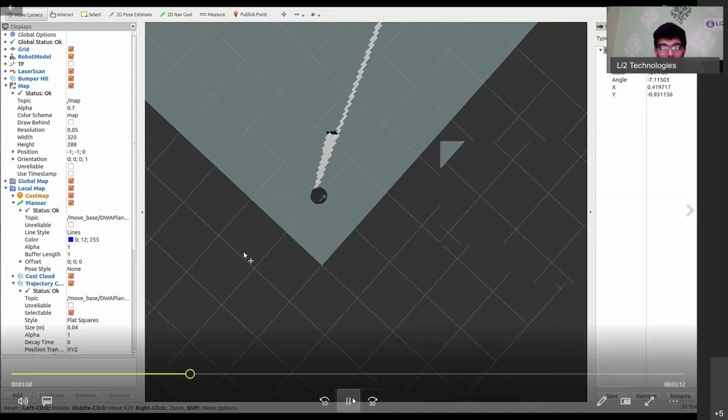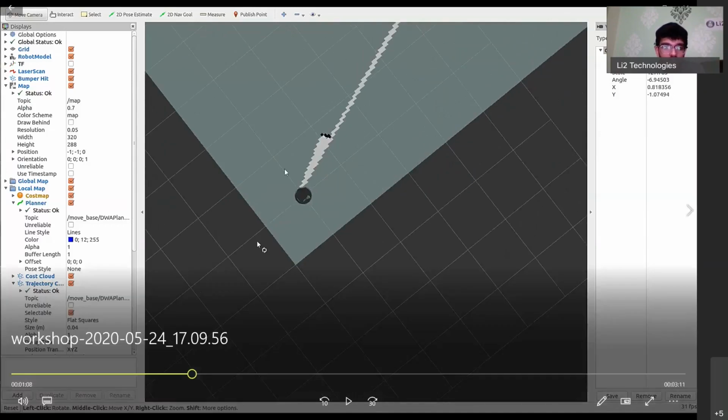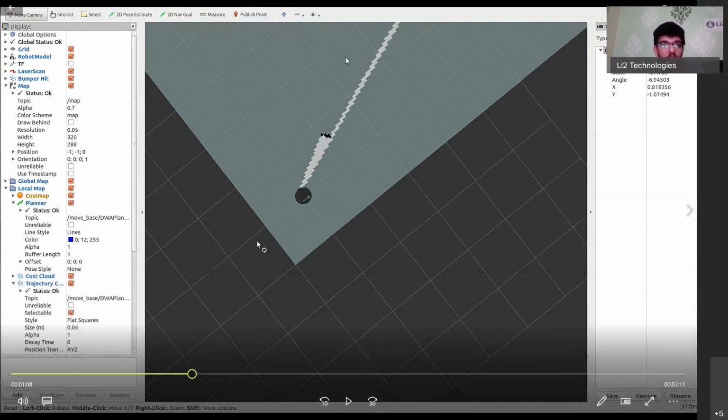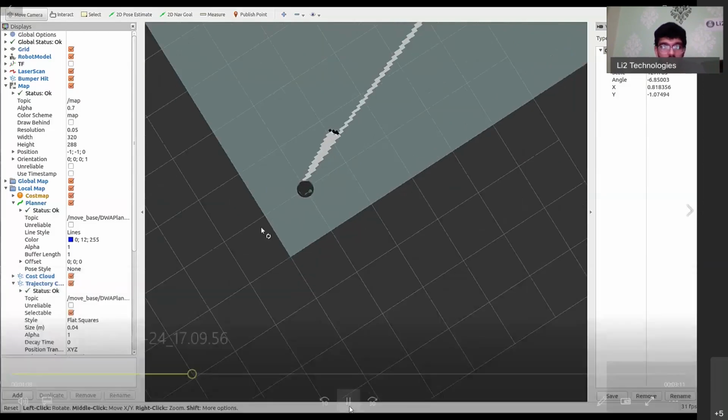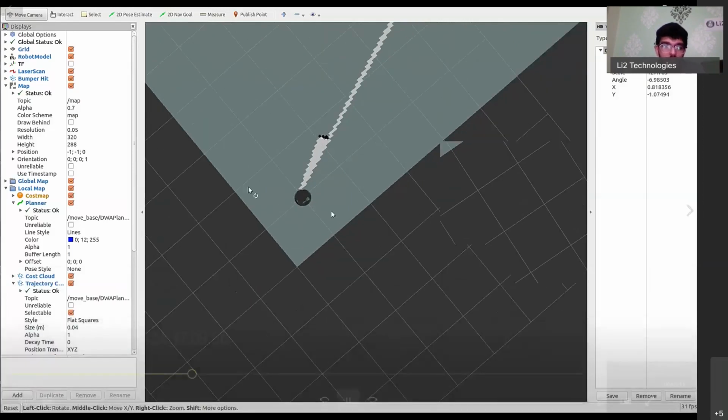Now, if you remember, I told you that the entire workspace is divided into grids, and then there were thresholds that we saw in the contents of the YAML map file: the occupancy threshold and the free threshold. So if 65% of a particular object occupies a particular spot, then it's given as completely occupied, and if it doesn't, then completely not occupied or completely free. So the gray squares that you see here are all examples of completely unoccupied squares. And then there's a black blob that you see here, right? That black blob is an example of a completely occupied square.